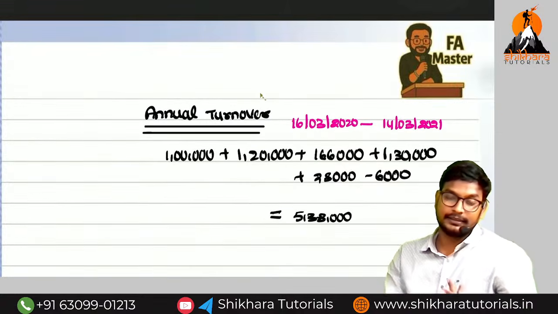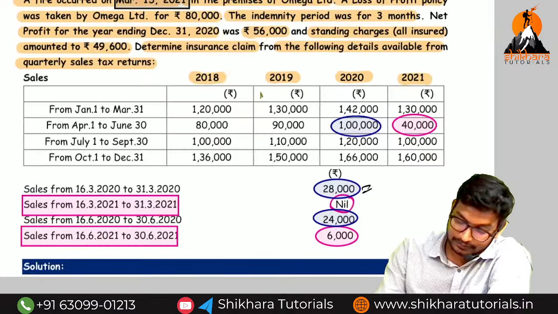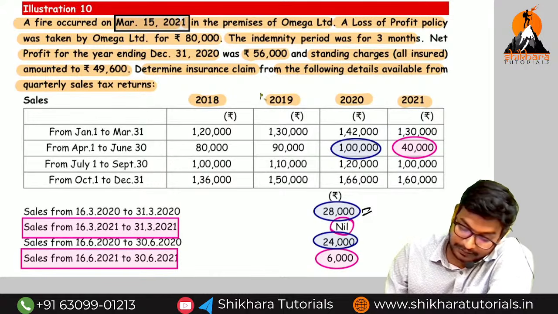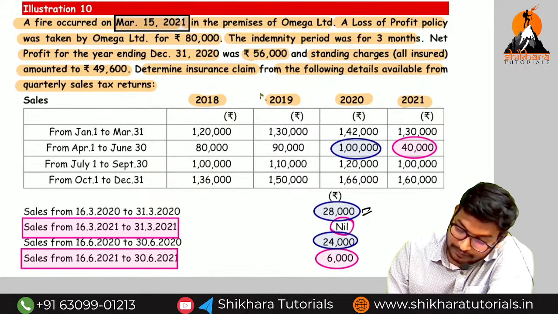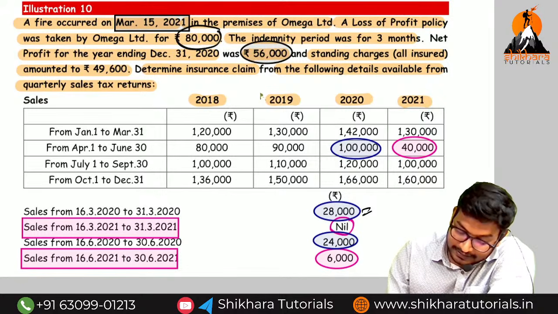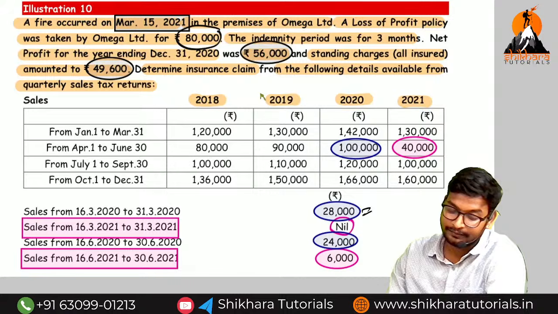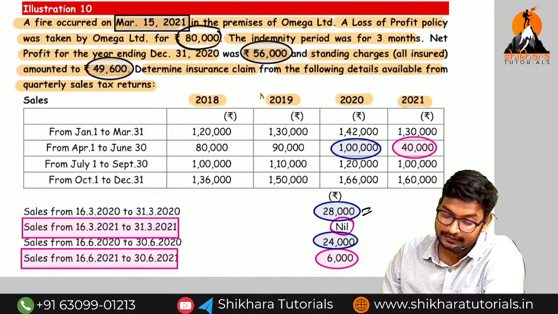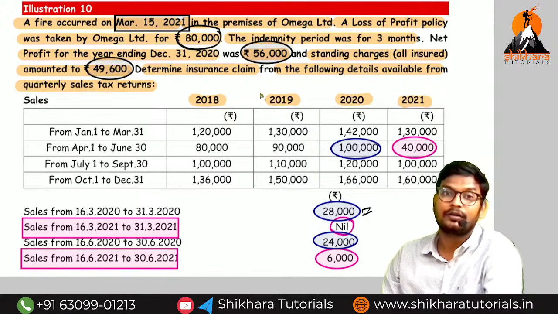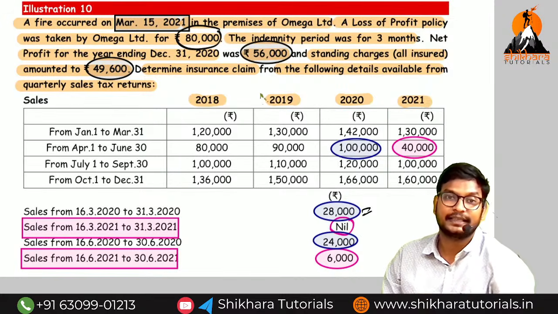So next, we can easily do the steps. Come on, fast. What are the things they have given? 80,000 is called the policy value. The indemnity period is 3 months, the net profit for the year is 56,000, and the standing charges are 49,600. They have not given the additional expenses, so we can ignore that step.